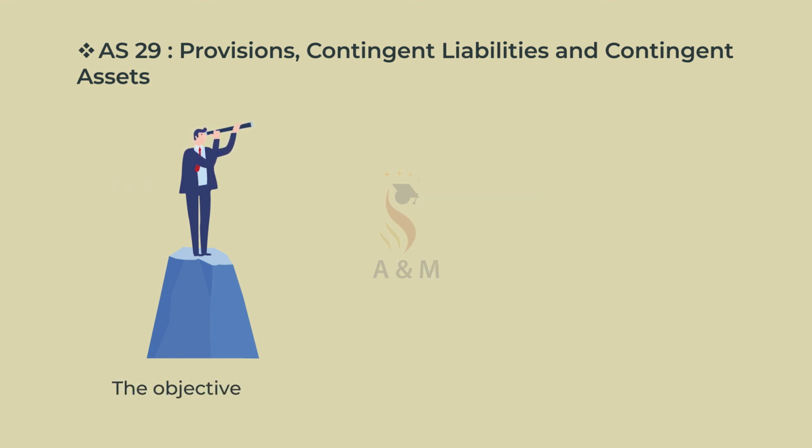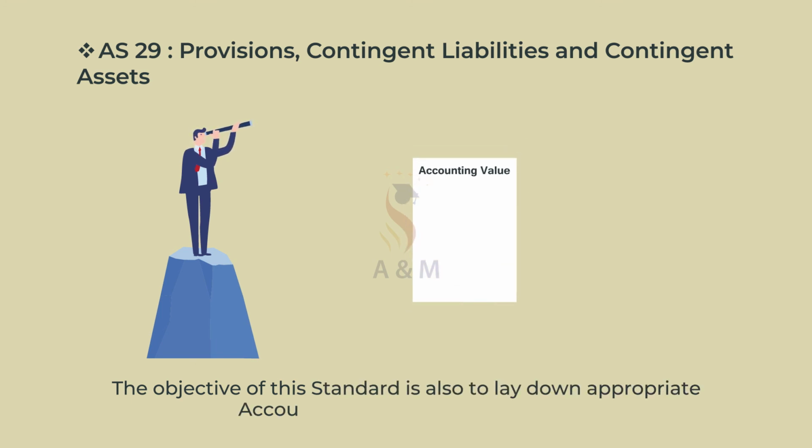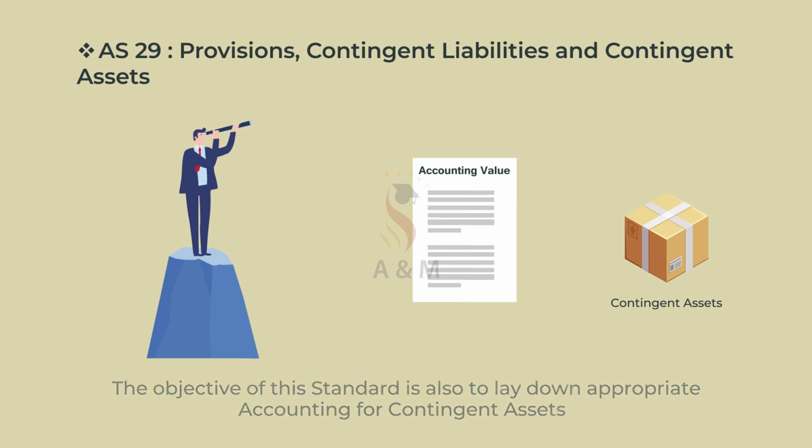The objective of this standard is also to lay down appropriate accounting for contingent assets.